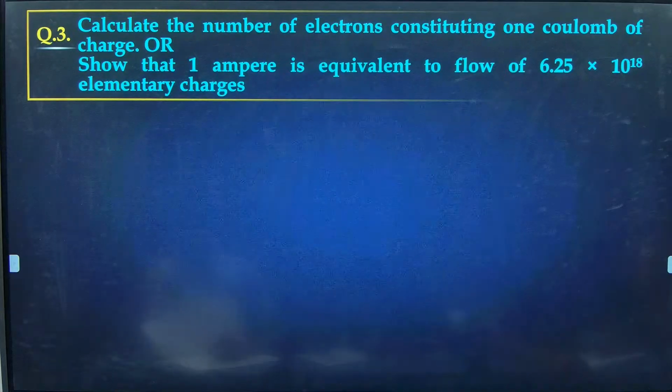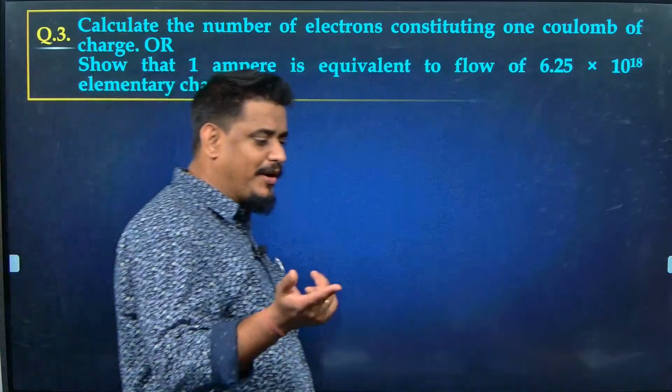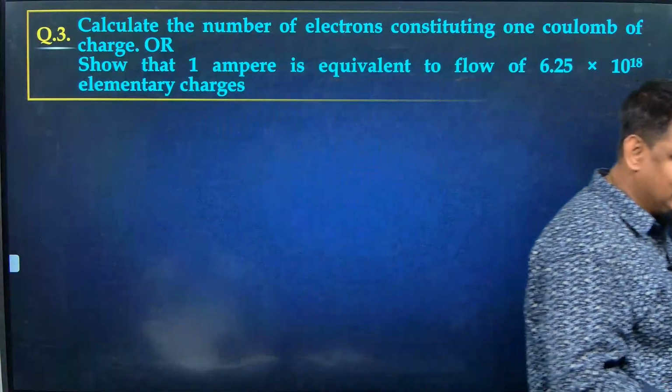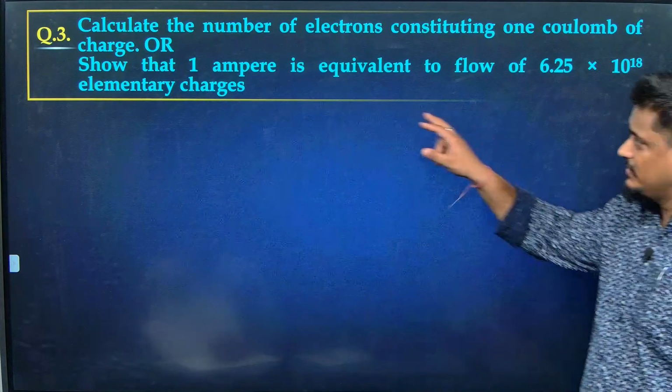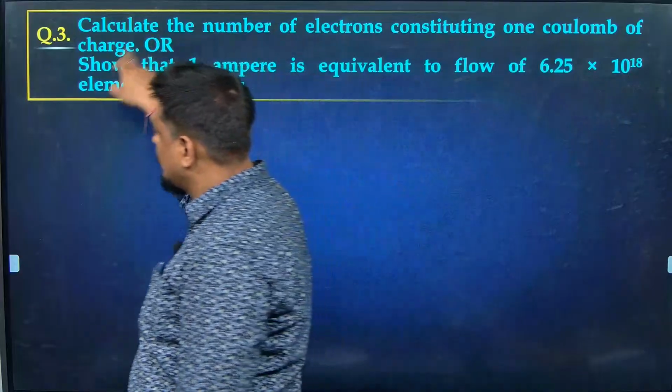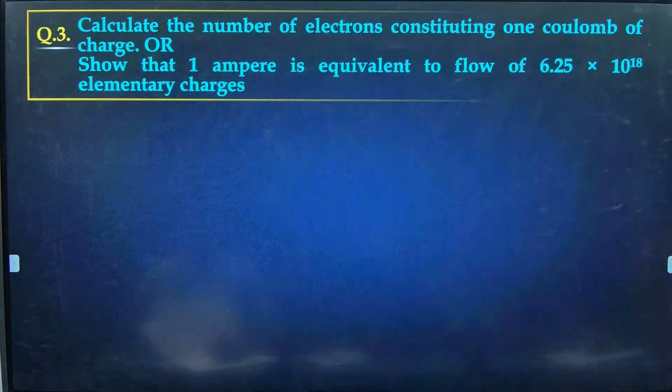N is? Yes. Q is 1. E is 1.6 times 10 to the power minus 19. Why are you writing this? This is not given. The second question. Yeah, or it is written, no? You are solving the first question, man.